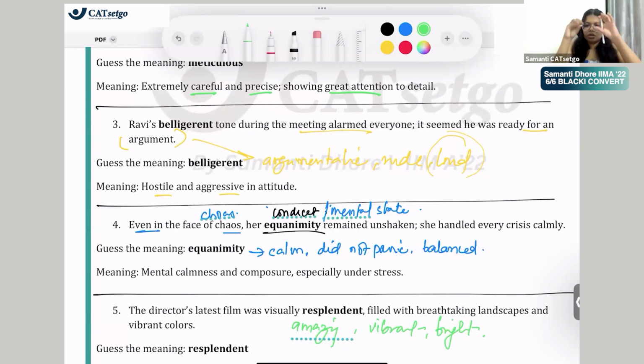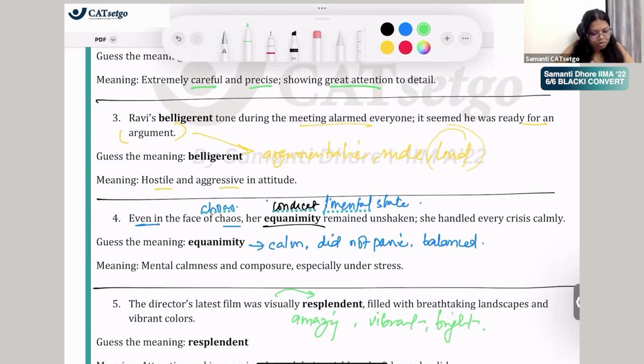When something is shimmering, shimmering, shimmering, what you mean is bright, right? Joyful is also a word you're trying to express. If something was really happy and nice, you will feel joyful, but visual can't be joyful, right? Joyful is a feeling. Now this is visually vibrant, visually amazing, visually breathtaking, visually bright, right? So what does it mean?